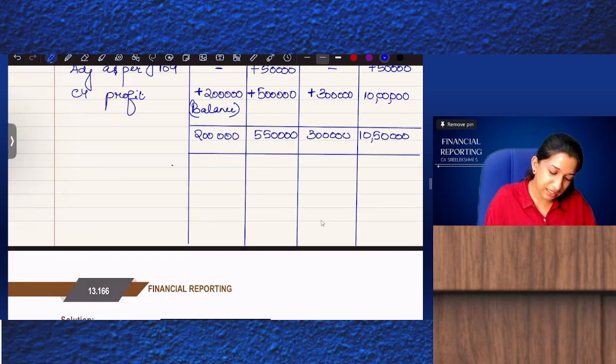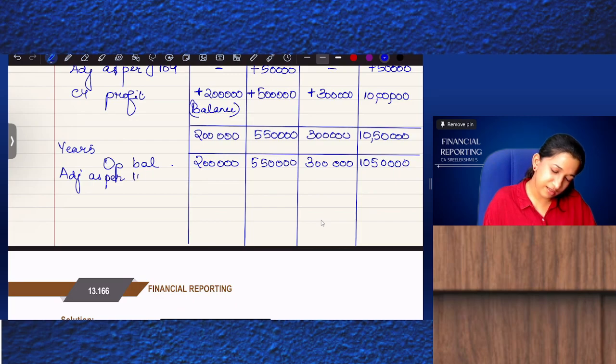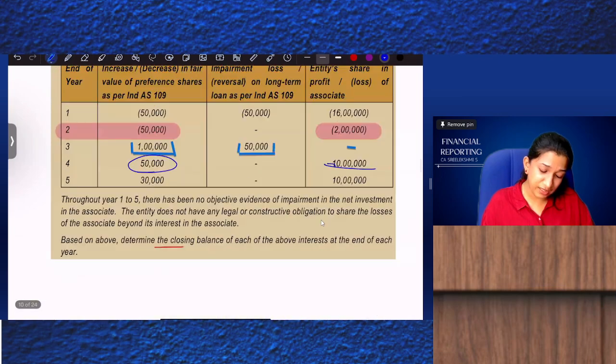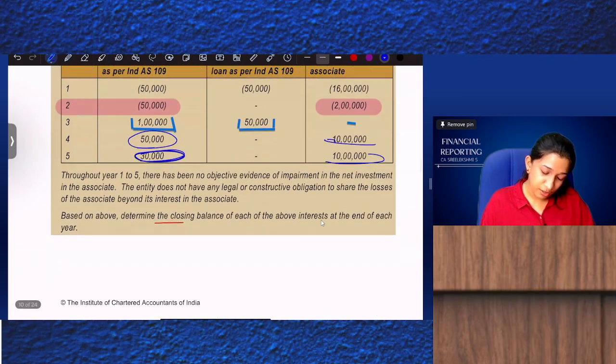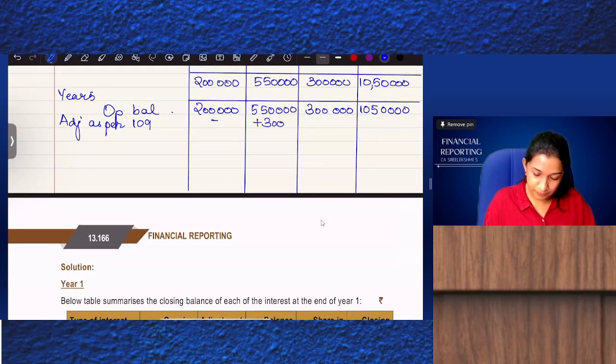Okay. And lastly, year 5. Opening balances 2 lakhs, 5 lakh 50,000, 3 lakhs. So 10 lakh 50,000. Adjustment as per Ind AS 109. Is there an adjustment as per 109? Preference share value increased by 30,000.